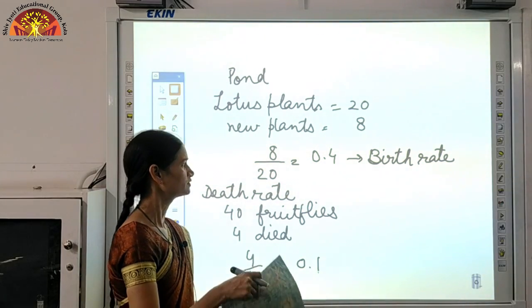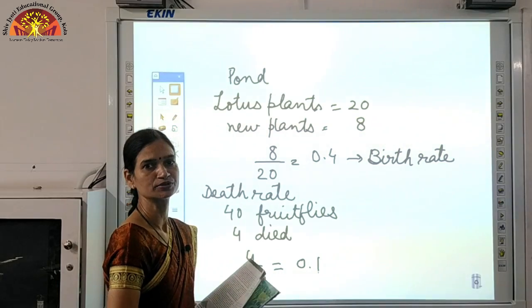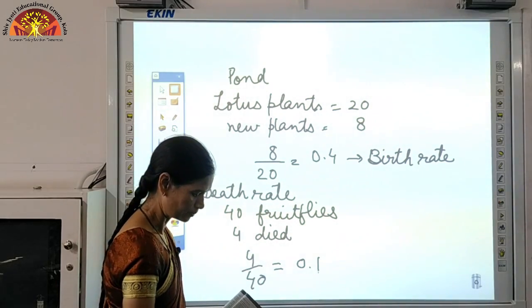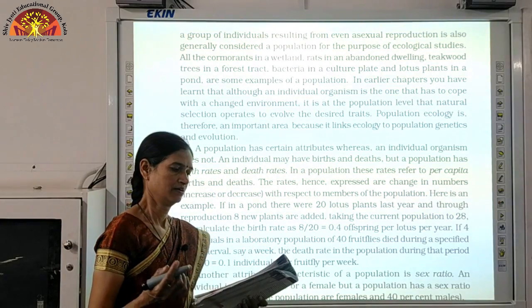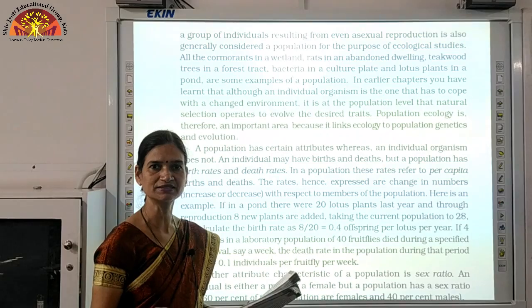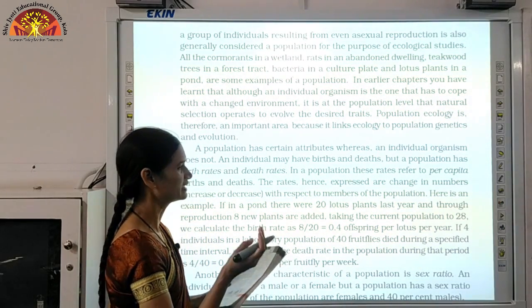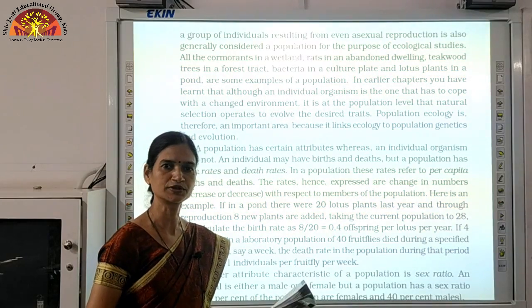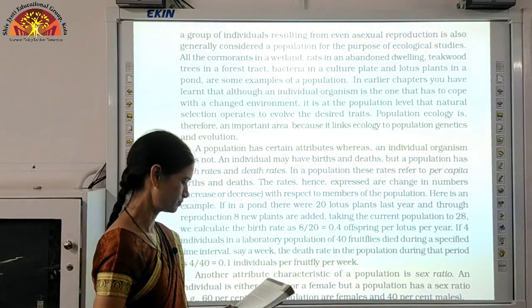Okay. So here we are discussing the attributes of population. As I told you, density, natality, that means birth rate, mortality, that is death rate, and age distribution or growth process, all these are included in the attributes of a population.